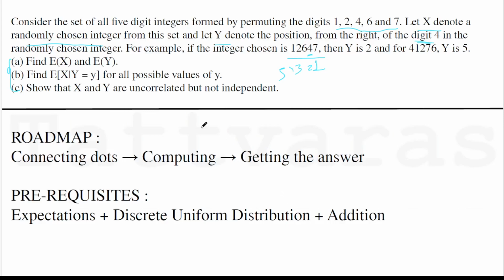You have to find the expectations, you have to find the conditional expectations, and you have to talk about uncorrelation, whose formula again deals with covariance, which deals with expectations. So too many expectations, but it's interesting. Let's get started.